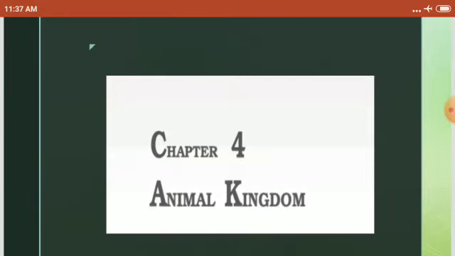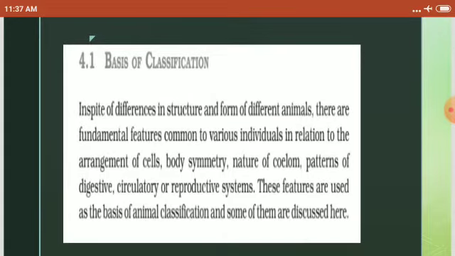Okay, let's see what the Animal Kingdom explains. What is the basis of classification? In spite of differences in structure and form of different animals, there are fundamental features common to various individuals in relation to the arrangement of cells, body symmetry, nature of coelom, patterns of digestive system, circulatory or reproductive system. These features are used as the basis of animal classification, and some of them we are going to discuss in this.